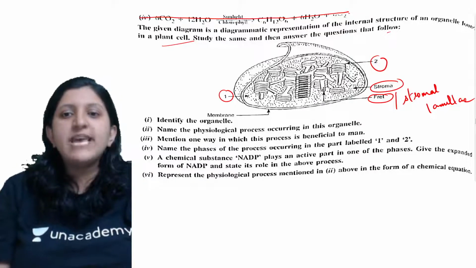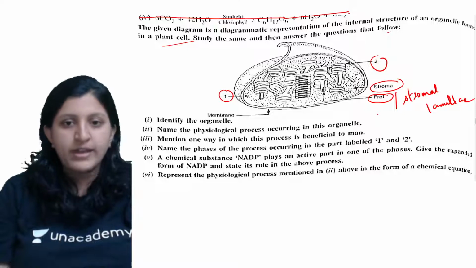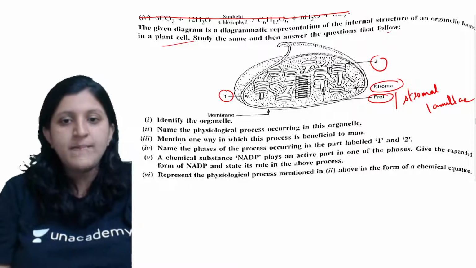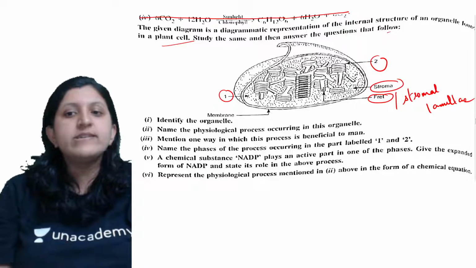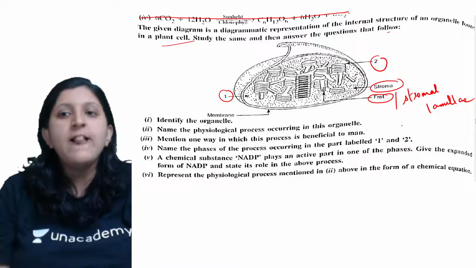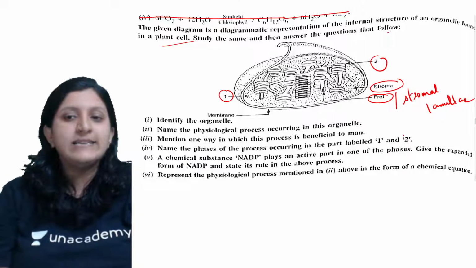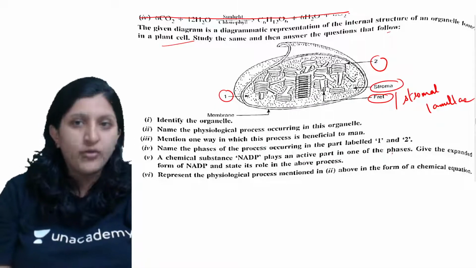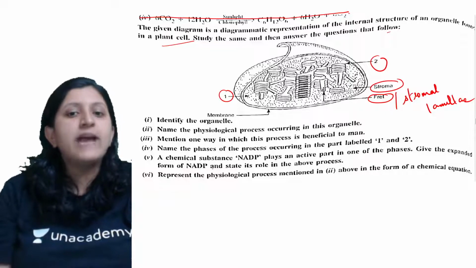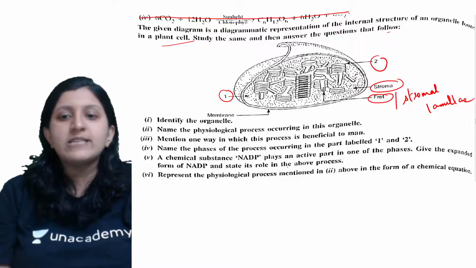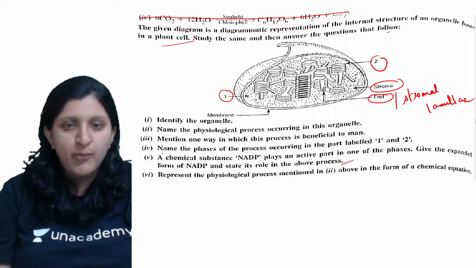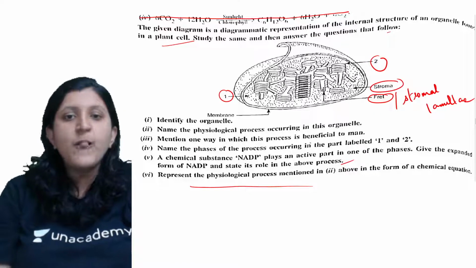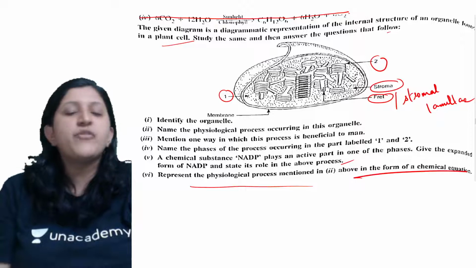The next question is, name the physiological process occurring in this organelle. Mention one way in which this process is beneficial to man, and name the phases of the process occurring in the parts labeled 1 and 2. A chemical substance NADP plays an active part in one of the phases. Give the expanded form of NADP and state its role in the above process. Then represent the physiological process mentioned in 2 in the form of a chemical equation.